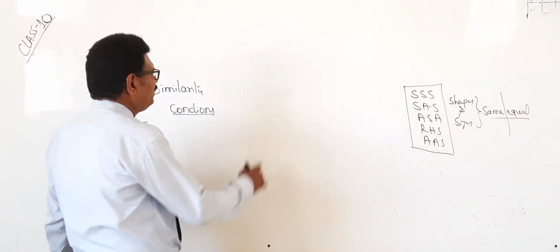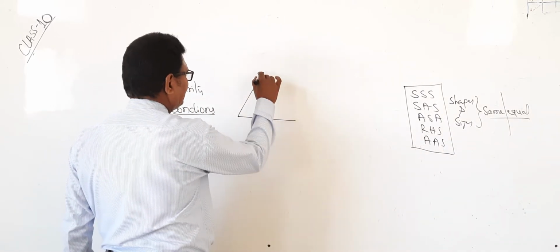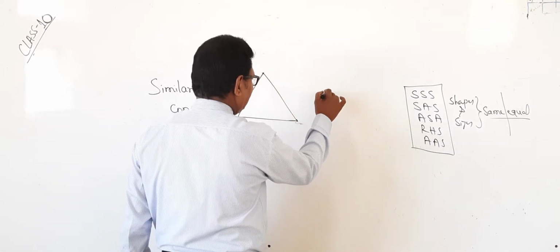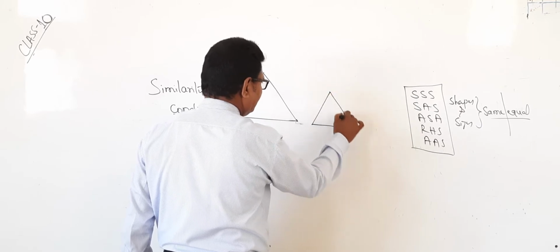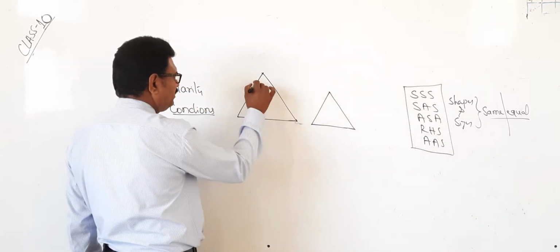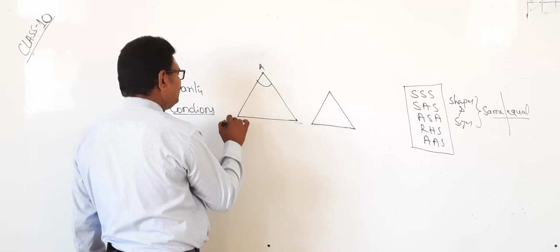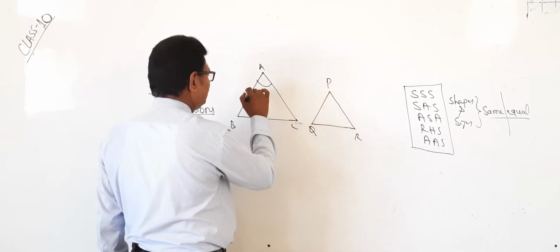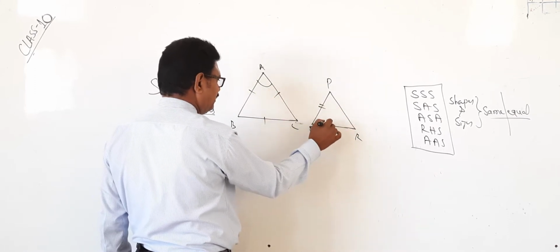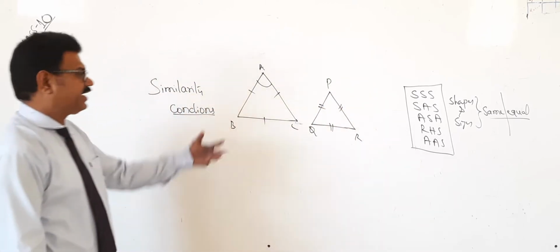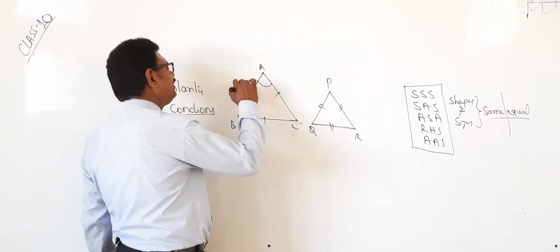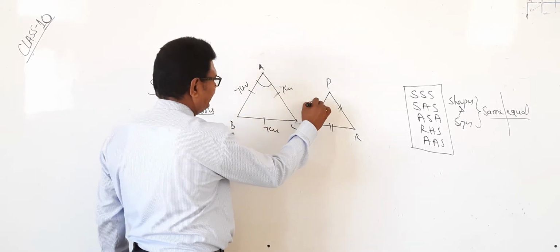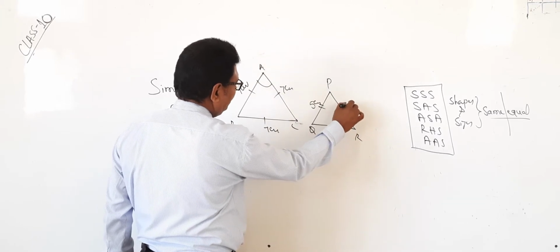For example, I will take a triangle. The best example is an equilateral triangle. Equilateral means what I told? All sides are equal. Here also all sides are equal. For example, let me consider 7 centimeter, 7 centimeter, 7 centimeter. Here 5 centimeter, 5 centimeter, 5 centimeter.